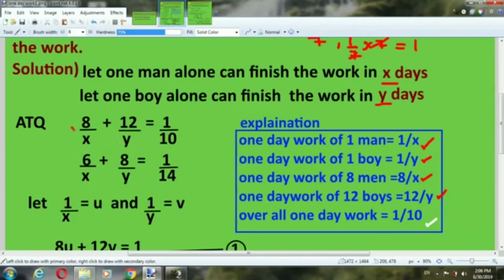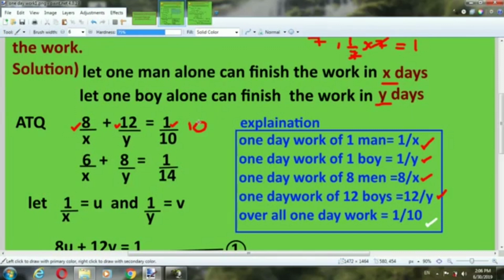So according to the question, 8 men, so 8 by X, and 12 boys, so 12 by Y, is equal to the overall one day work, 1 by 10. And the other part of the question: 6 men, so 6 by X, plus 8 by Y is equal to 1 by 14.